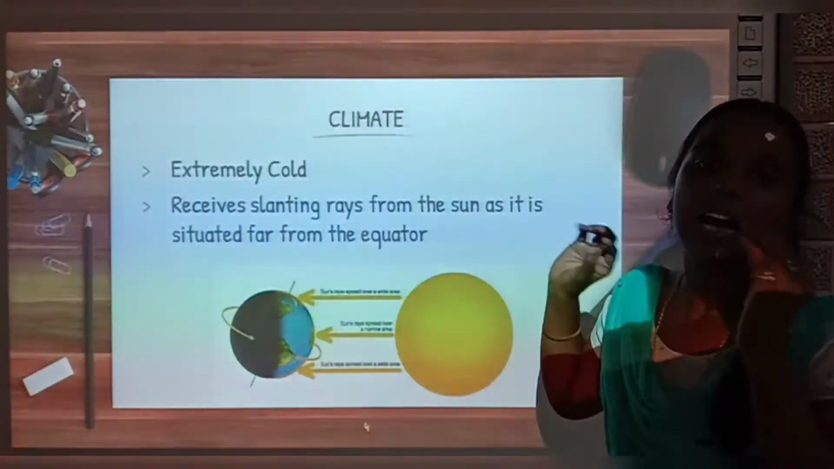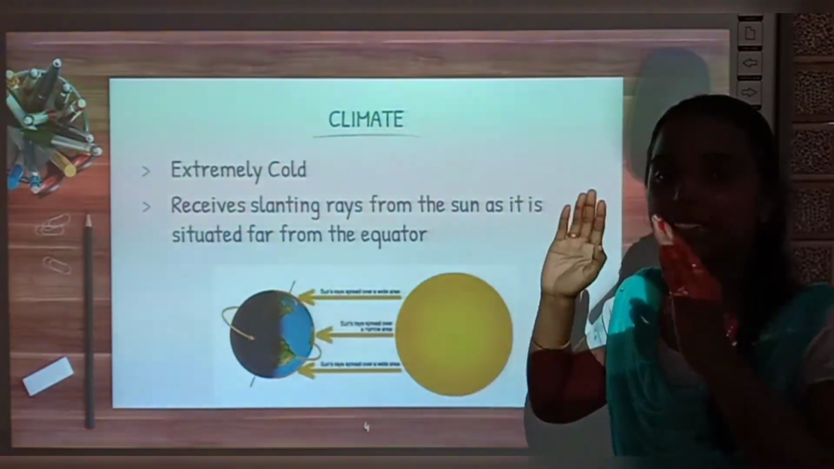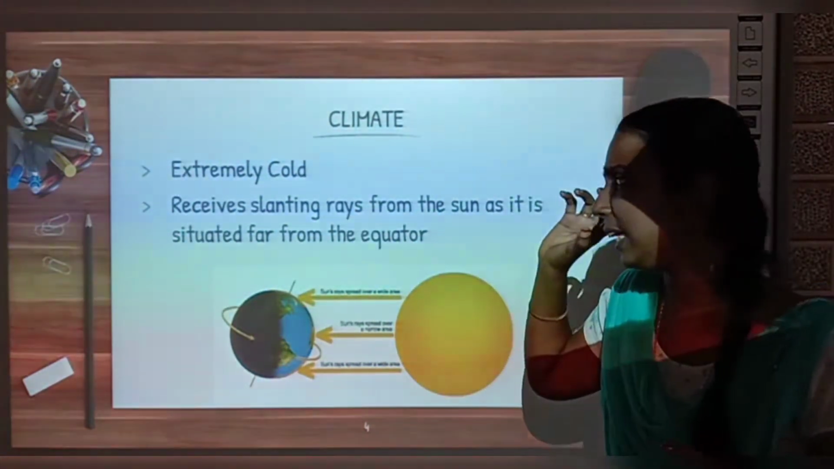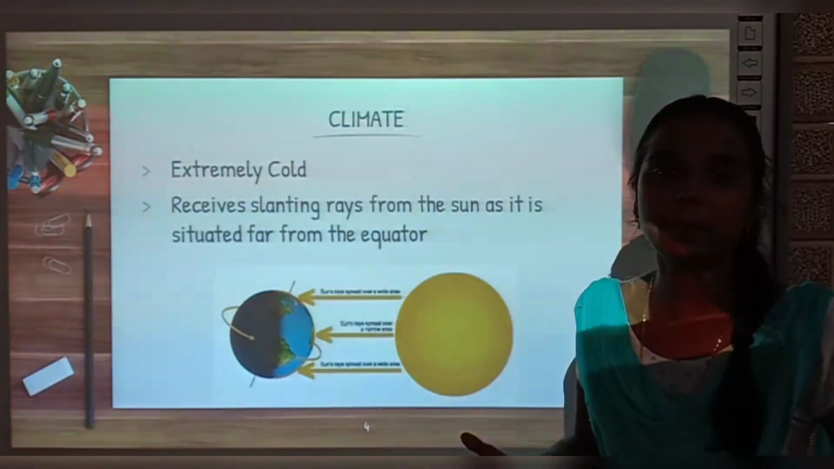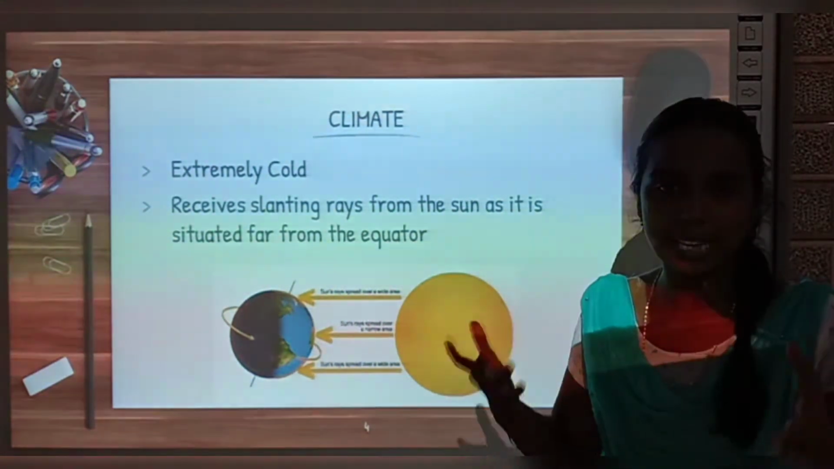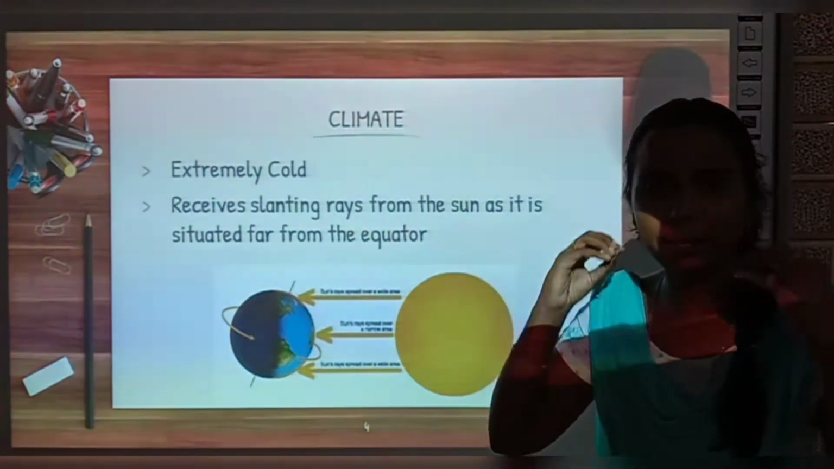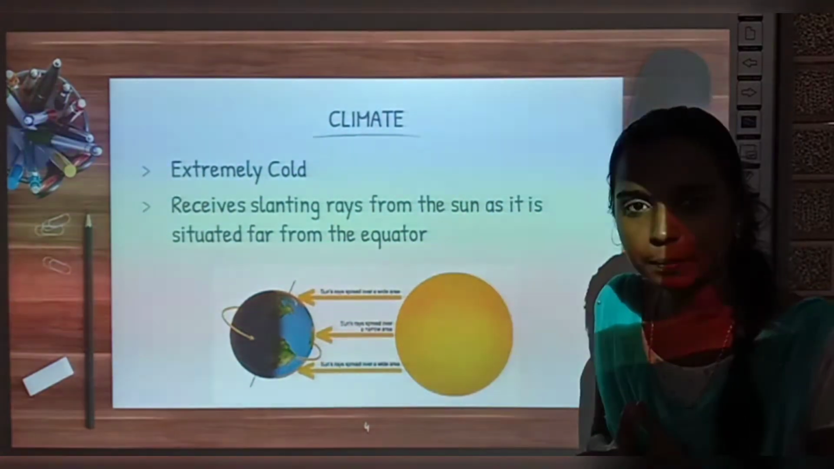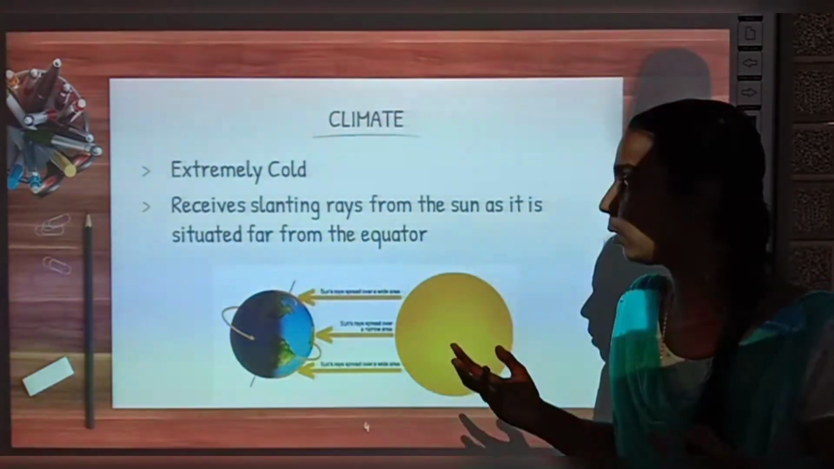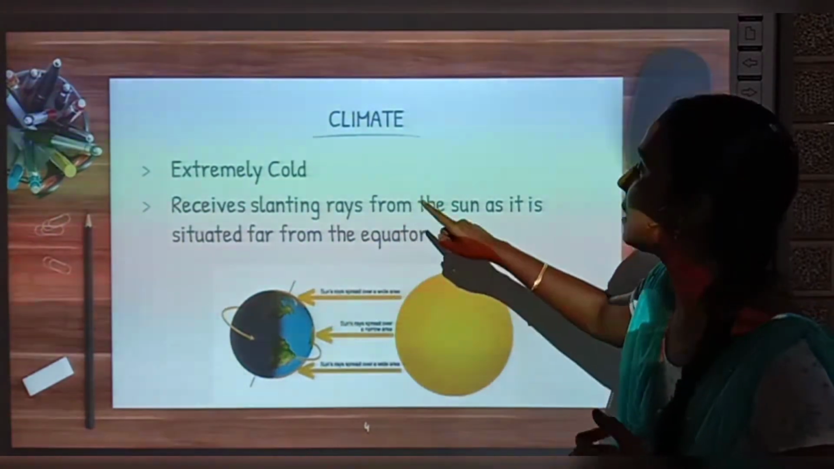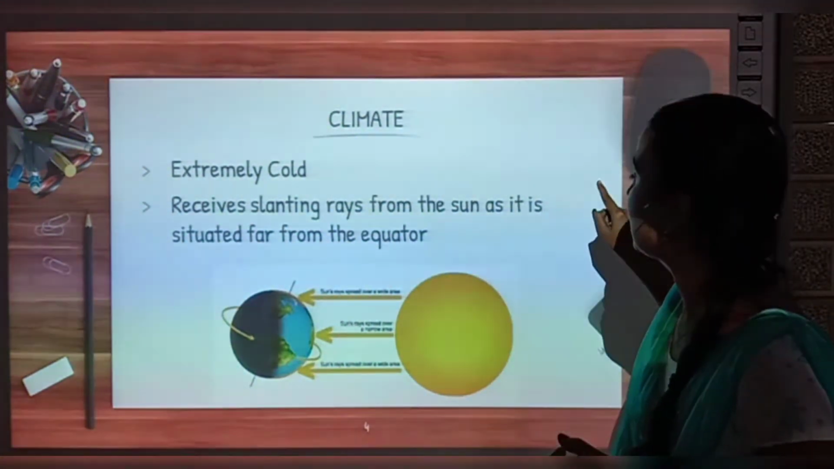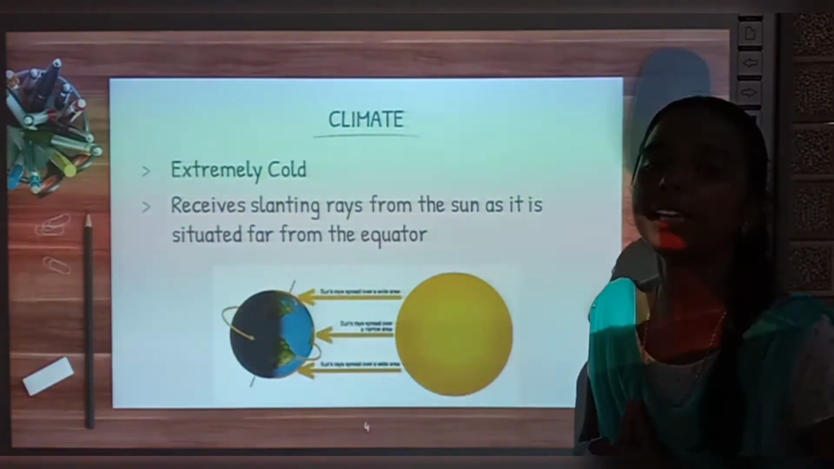How is the climate here? Already we have discussed, right? It will be extremely cold. Extremely means something that is unbearable, right? It is very much cold, okay? It is extremely cold. And why is it this cold? Because this zone receives slanting rays from the sun as it is situated far away from the equator.